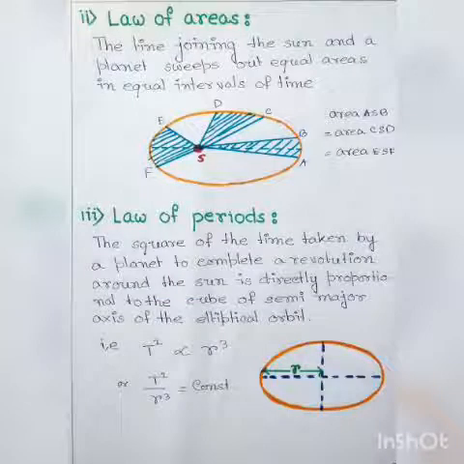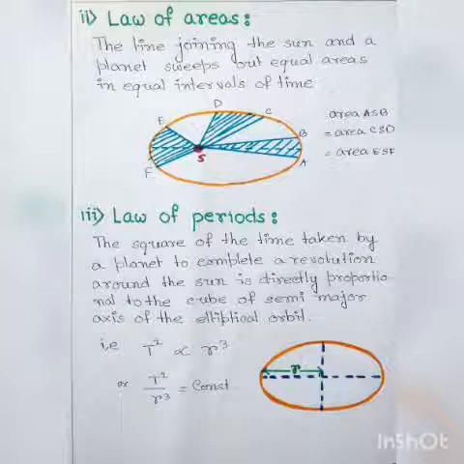Kepler's second law is known as law of areas. The line joining the sun and the planet sweeps out equal areas in equal interval of time. Now let us discuss this law. Here you just look at the figure.